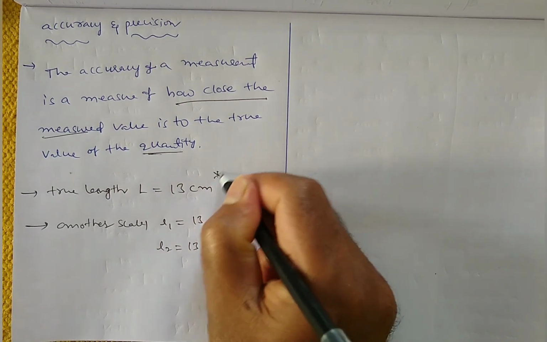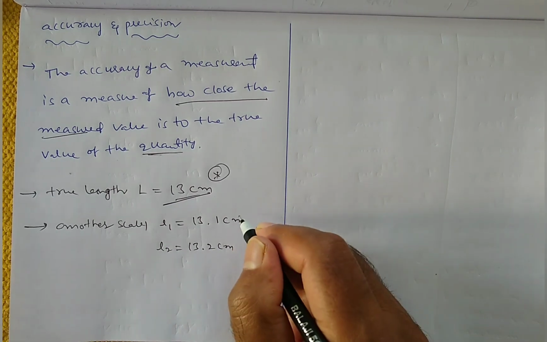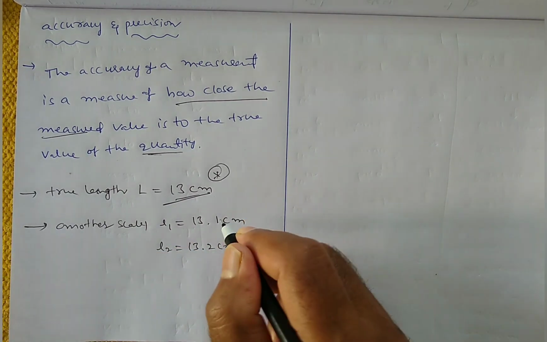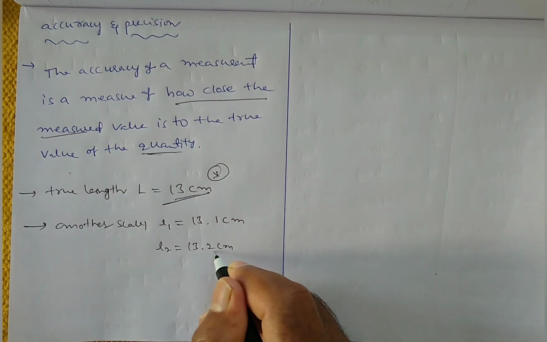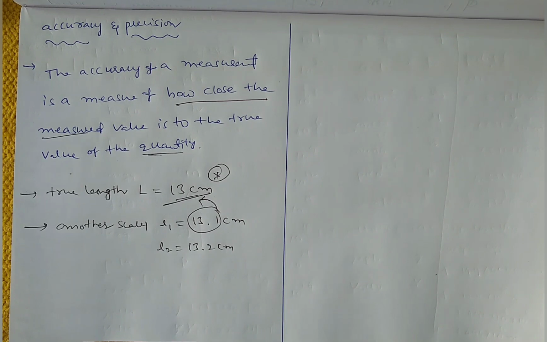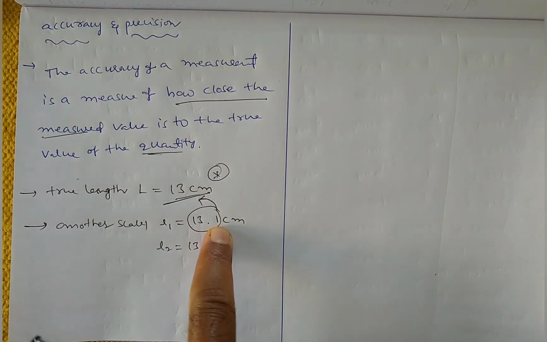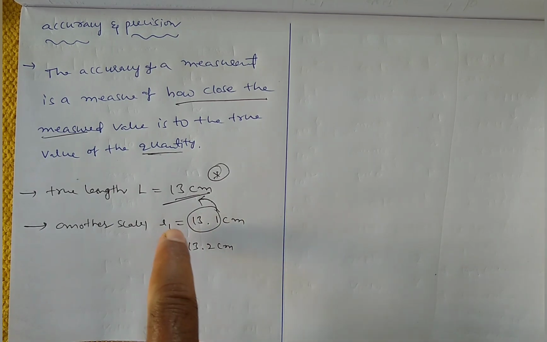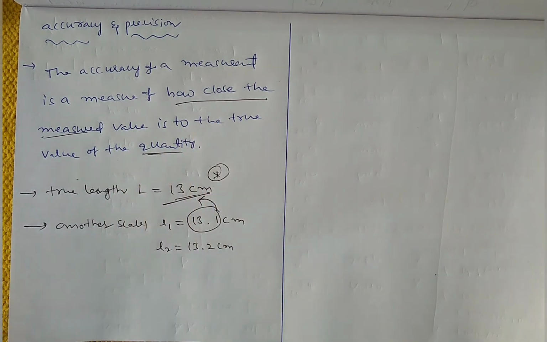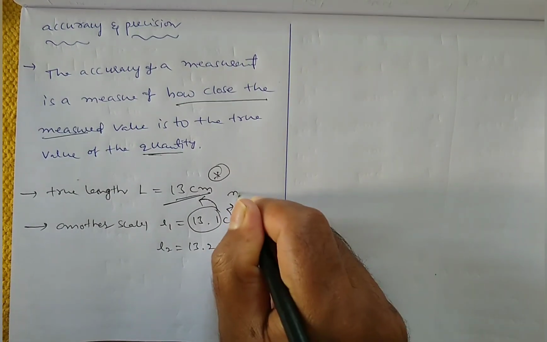This is the true value. By using two different scales, if I measure the length of the pen, the first one is 13.1, the second one is 13.2. So 13.1 is nearer to the true value. 13.2 is not nearer because this one is nearer. That means reading 1 is more accurate than reading 2. So here the first one is more accurate.